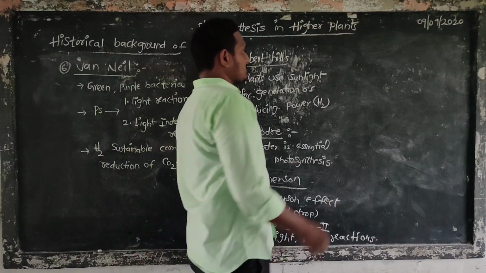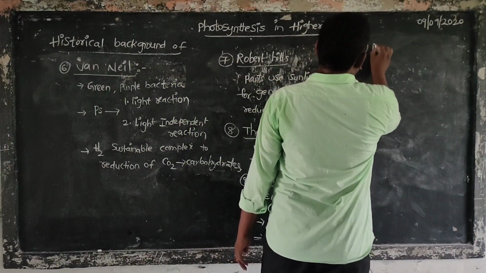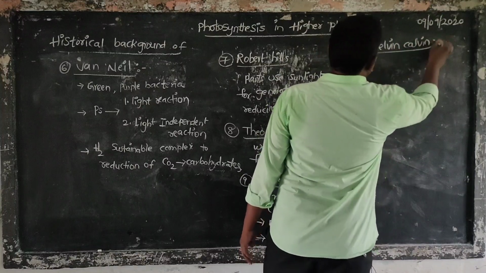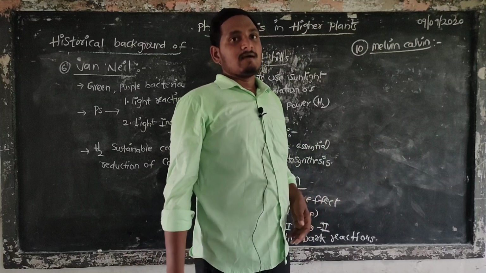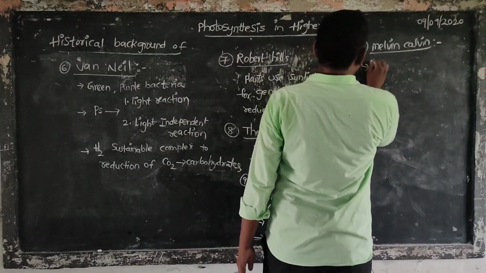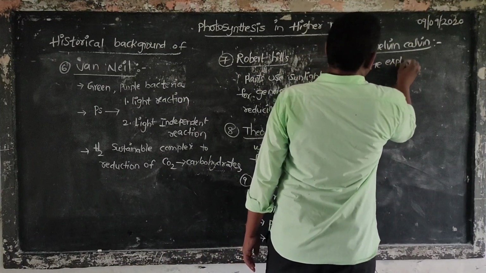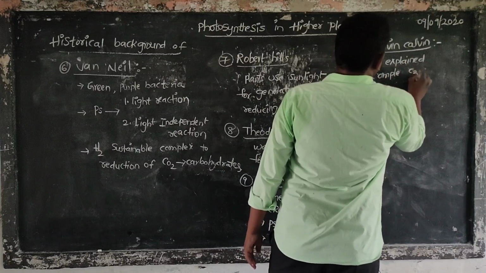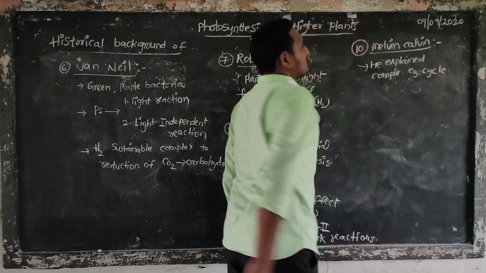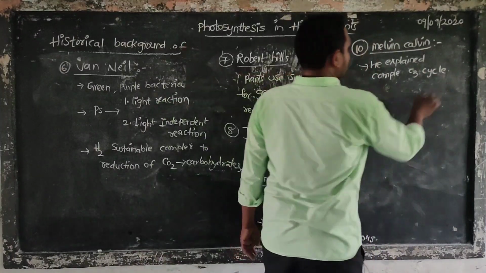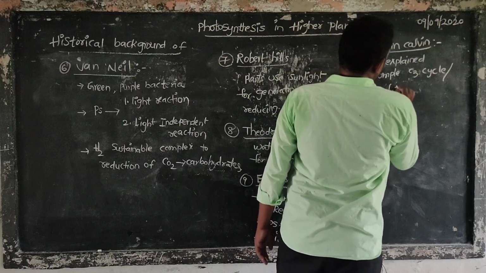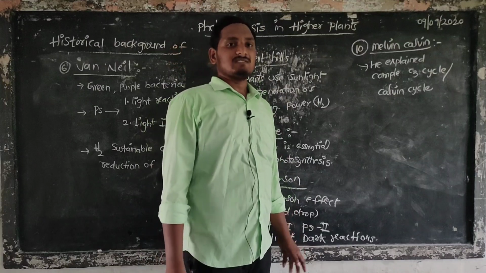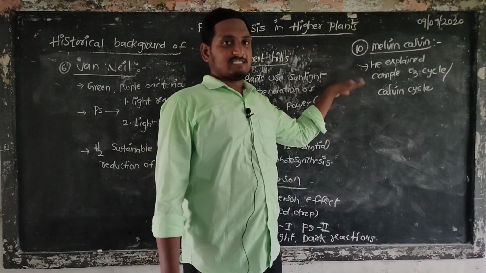Next, the last scientist, Melvin Calvin. He explained the complete C3 cycle. This C3 cycle is also called the Calvin cycle. The C3 cycle is one of the processes in photosynthesis. We need to discuss it in the next class.